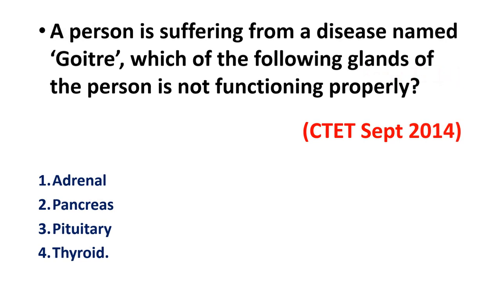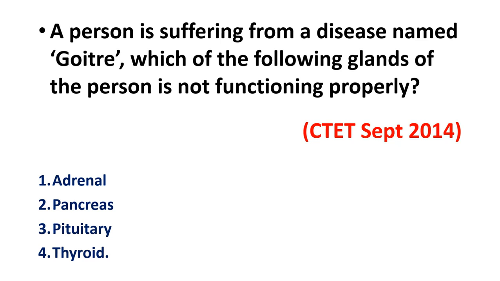A person is suffering from a disease named goiter. Which of the following glands of the person is not functioning properly? They have given the name of a disease. The name of the disease is goiter. Means if a person is suffering from goiter, then which gland is not going to function properly?